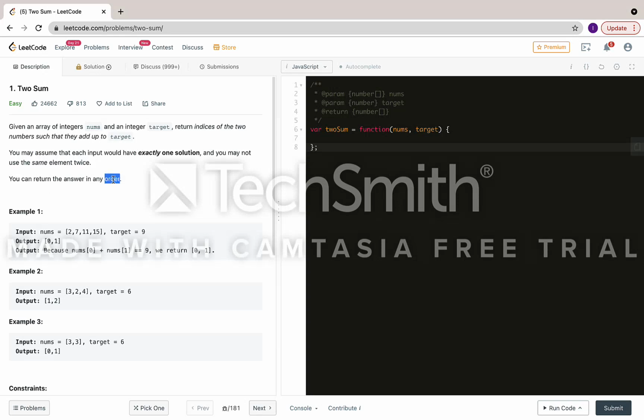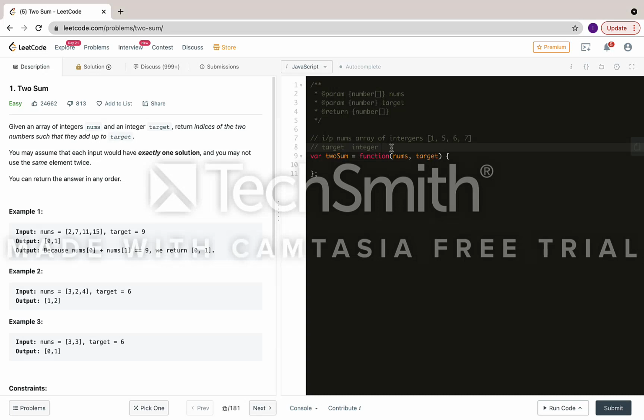So what will be the input? The input is nums, which is nothing but an array of integers. Let's say you have 1, 5, 6, 7. That will be the input, and another input will be the target. Target is nothing but an integer. Another point to remember: I am using JavaScript as my programming language all over this series. So let's get started.